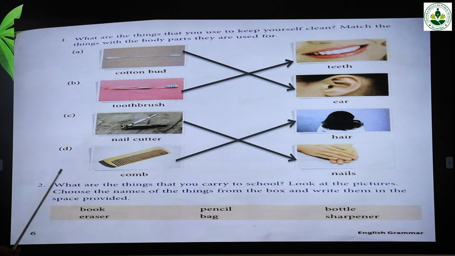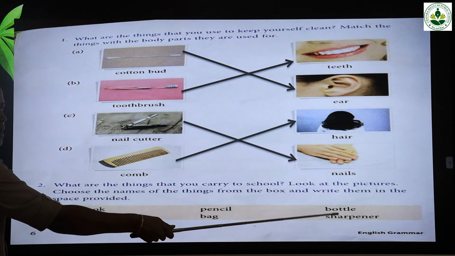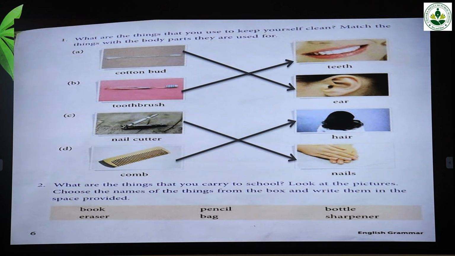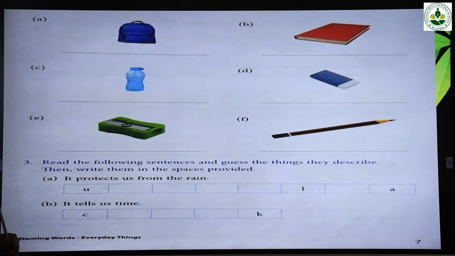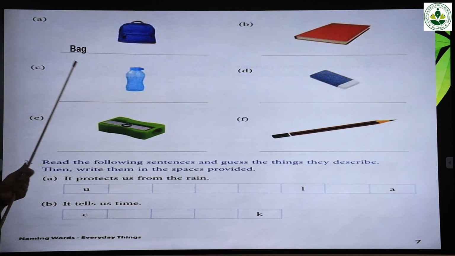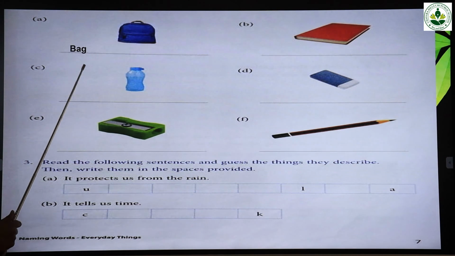Then the next exercise, what are the things that you carry to school? Look at the pictures. Choose the names of the things from the box and write them in the space provided. So, here is the list of things. Book, eraser, pencil, bag, bottle, sharpener. These are the things that we carry to school. Then in your textbook, next page, look here. Look at the first picture. What is this? This is a bag. So, you write bag here.